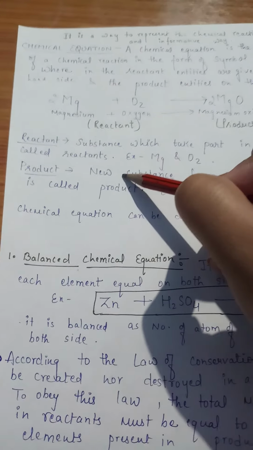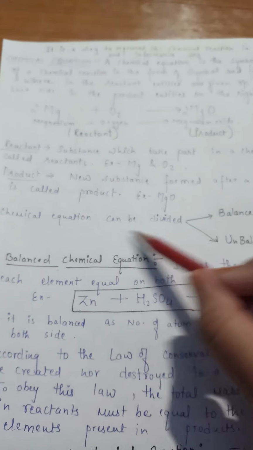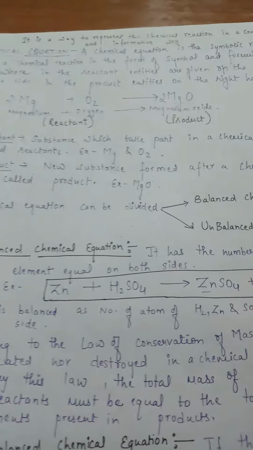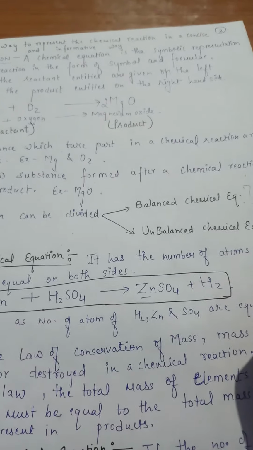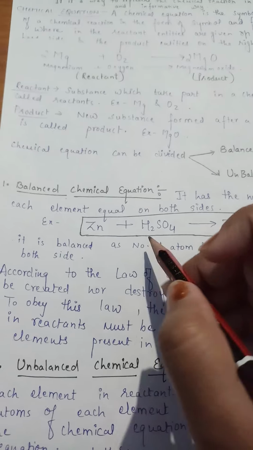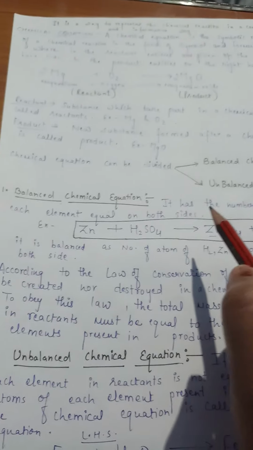Here magnesium and oxygen are reactants and magnesium oxide is the product. With this chemical equation you come up with the idea that chemical equations can be divided as balanced chemical equations and unbalanced chemical equations. Now what is balanced? Here a question comes to your mind: what is a balanced equation, and what is an unbalanced equation?